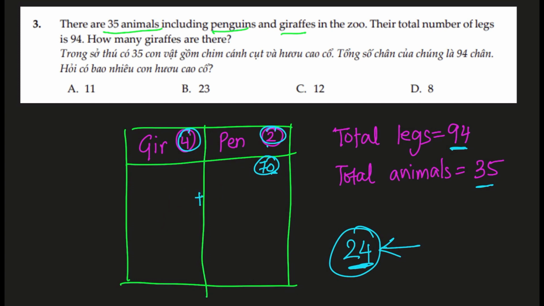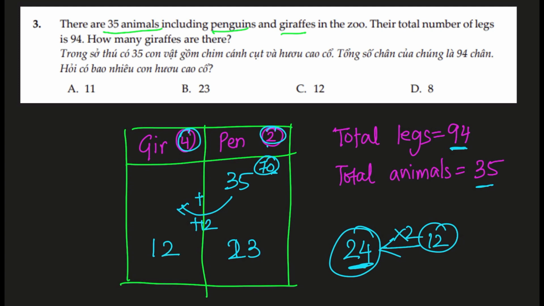Oh, sorry, I deleted it. Let me write it again. So we started with 35 penguins, 70 legs. For 24 legs to be added, we move 12 animals. Let's try it. So we are just seeing the relative increase when we move from one column to another.